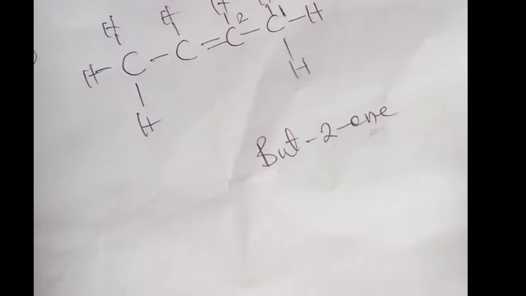Now let us go to rule number 4. This is when you have more than one double bond or triple bond in the same principal chain. When that happens, we use the word diene as the suffix. We use diene when you have two double bonds.